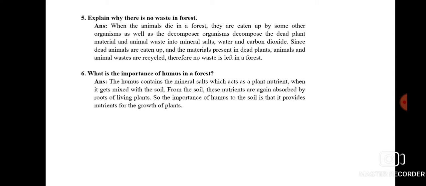Next, number 6. What is the importance of humus in the forest? Now humus is actually formed by the action of decomposers such as bacteria and fungi on the soil. Humus contains mineral salts which act as plant nutrients. When it gets mixed with the soil, these nutrients are absorbed by the roots of the living plants. So what is the importance of humus to the soil? It provides nutrients for the growth of plants. It makes the soil fertile and thus helps the plants to grow.